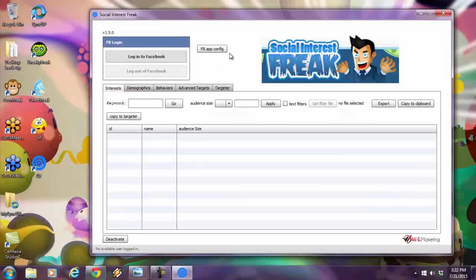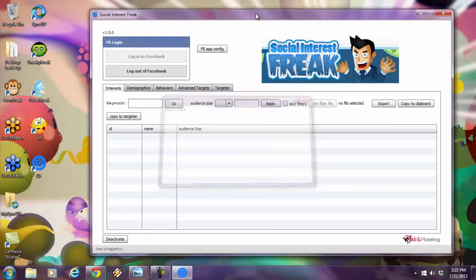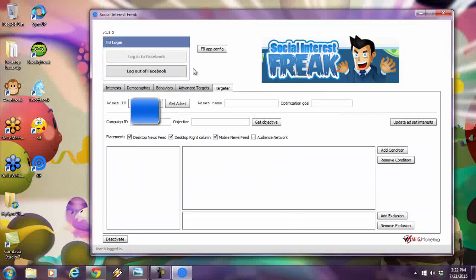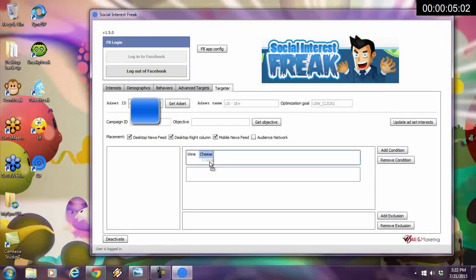Okay, I'm going to log into Facebook through my software over here, and once I'm logged in, now watch me within 60 seconds. Basically, I'm going to take the ad set ID first. Here we go. Every ad campaign has an ad set ID. As soon as I do that, it's going to pull up my wine or cheese. Now watch me within 60 seconds how I'm going to super focus this, okay? So I'm going to add a new condition. This is not possible through the Facebook ads platform. I'm going to drag and drop that. I'm going to update the ad set interest.